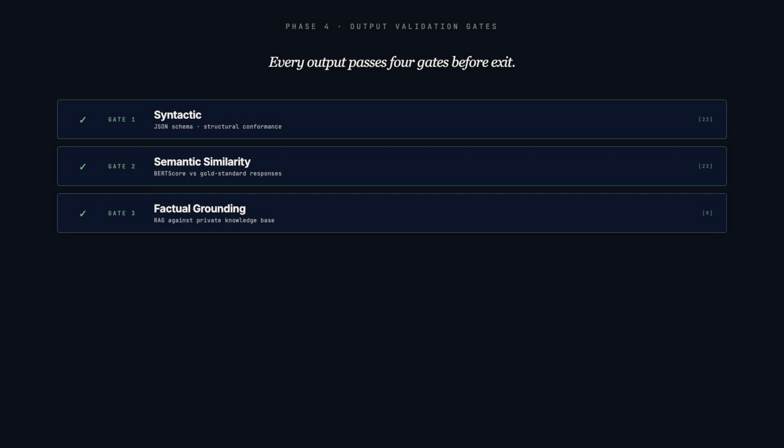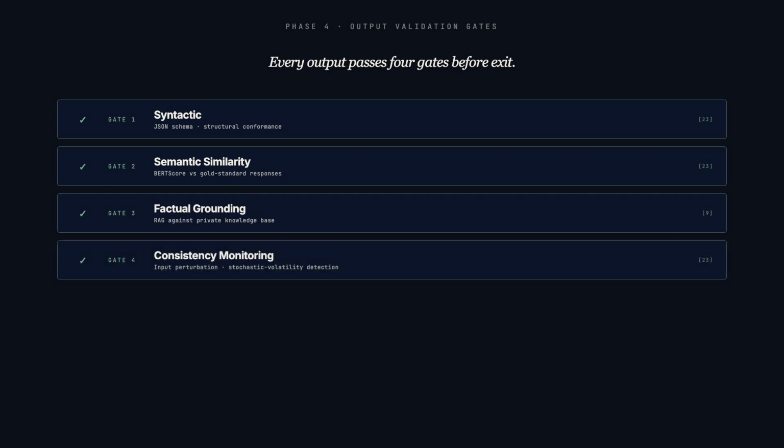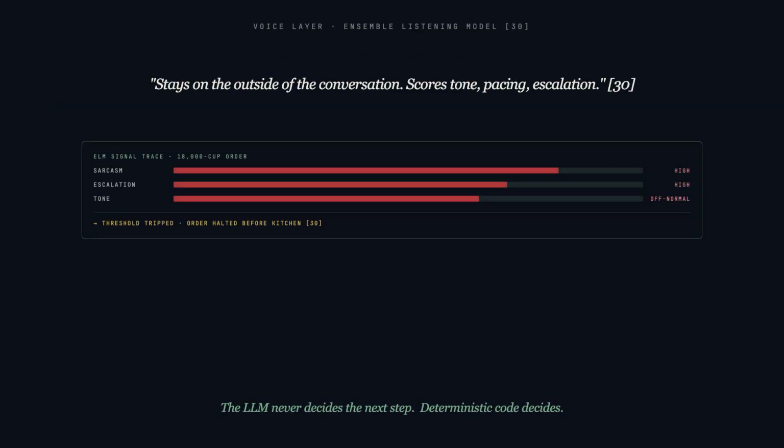For voice channels, an ensemble listening model runs on the outside of the conversation. It scores tone, pacing, and escalation. A sarcastic order for 18,000 waters trips the stress detection threshold before the order ever reaches the kitchen. The LLM never decides the next step. Deterministic code decides. The model only interprets the language.